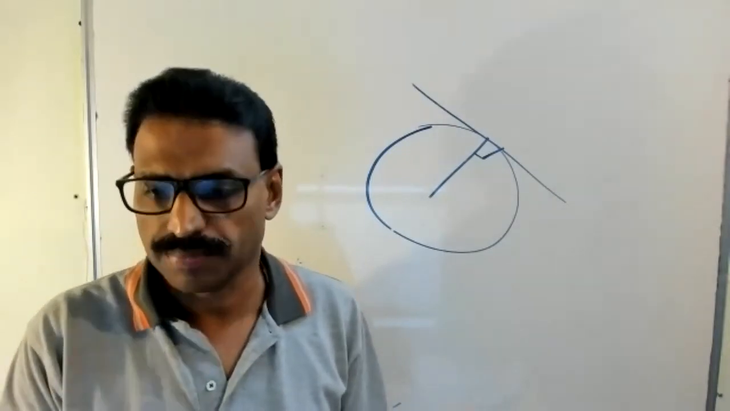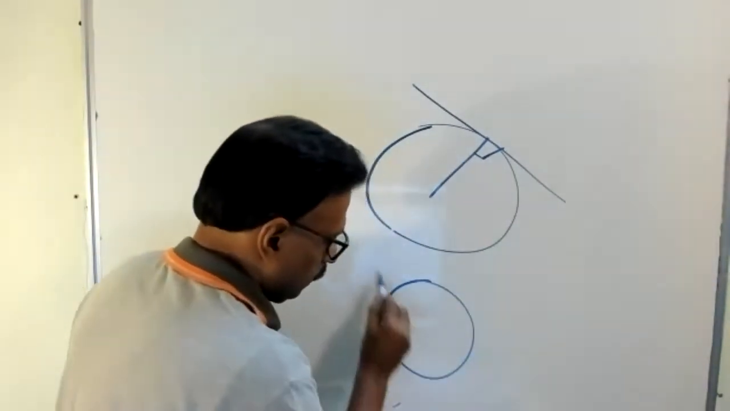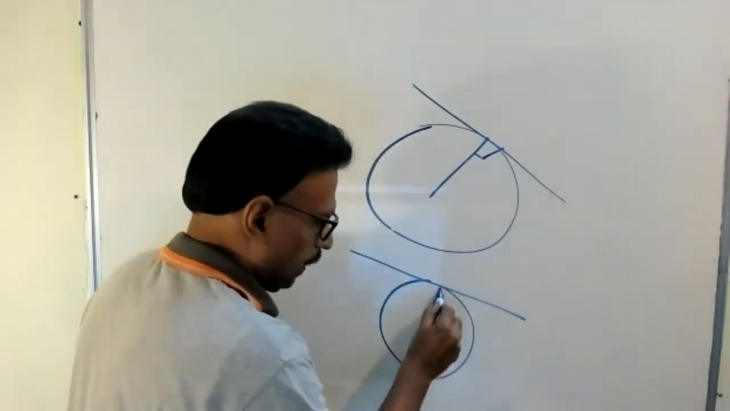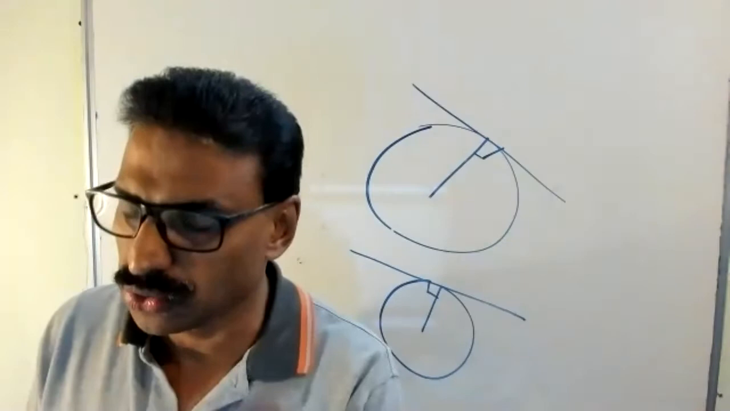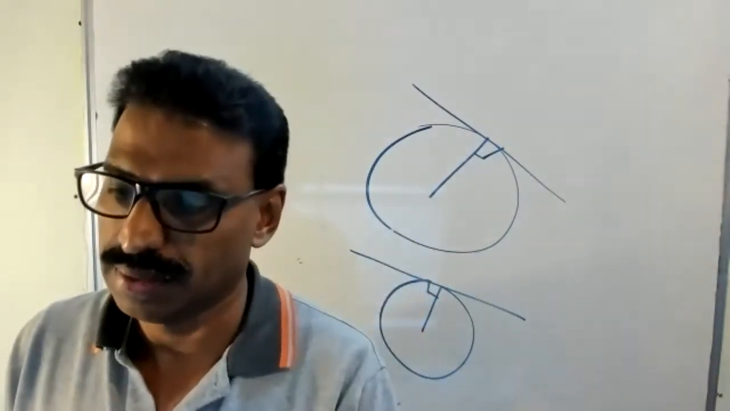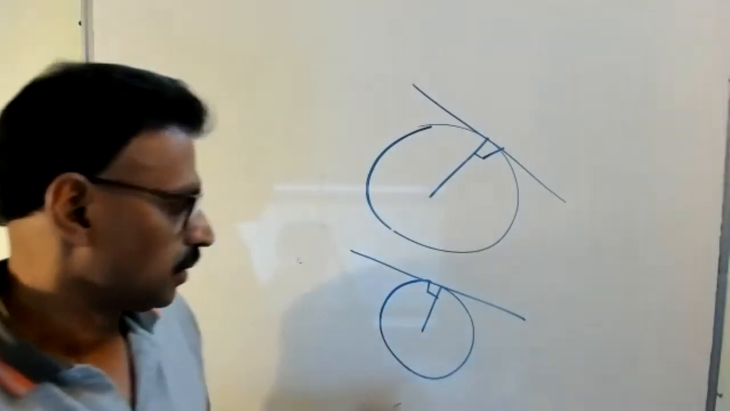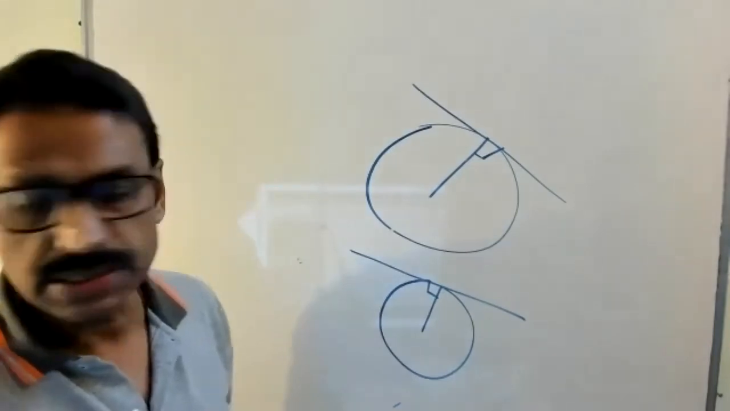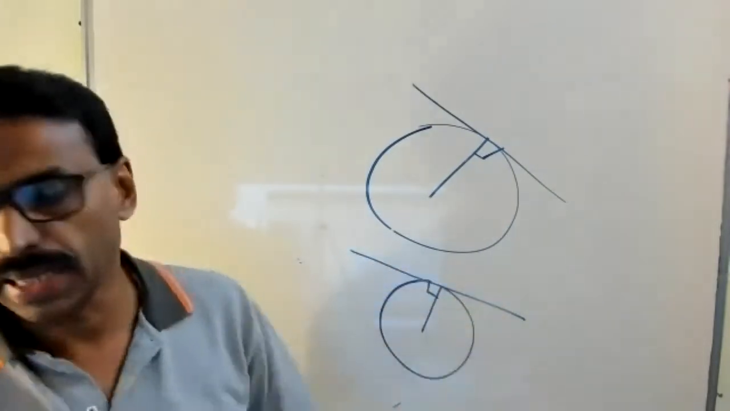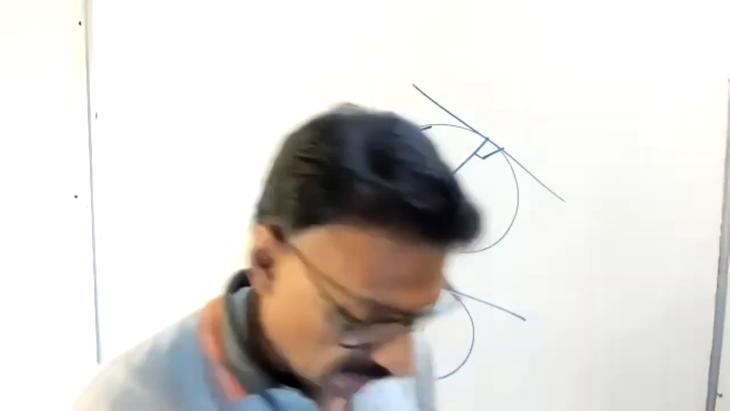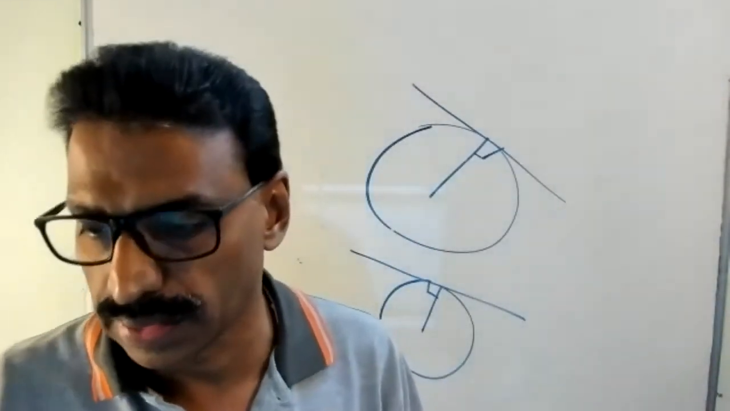Kashinath, listen. The first theorem: suppose this is a tangent. This is the radius. This angle is 90 degrees. The radius through the point of contact of the tangent is perpendicular. Second theorem: if this angle is 90 degrees, that means this line is a tangent. Third theorem: this chapter mainly uses the third theorem, a simple theorem.